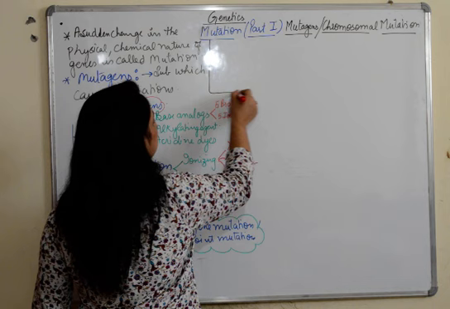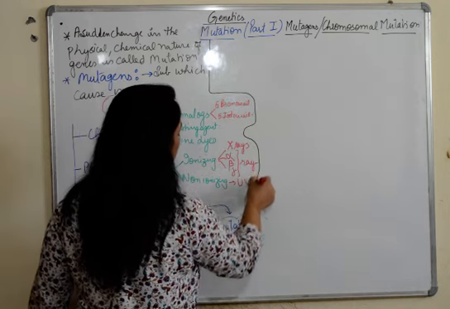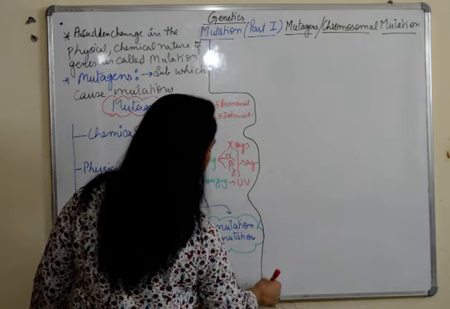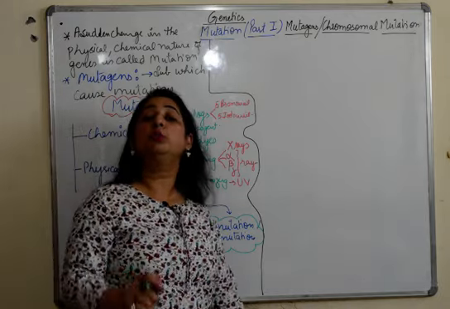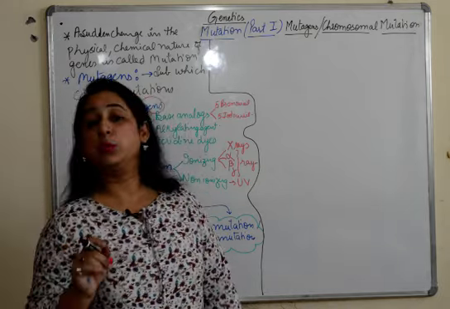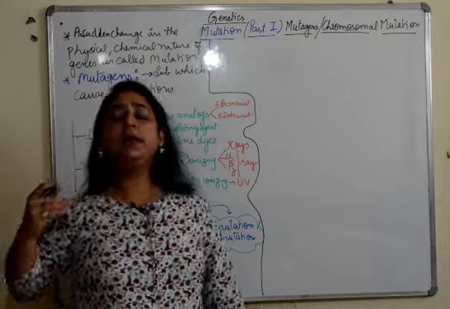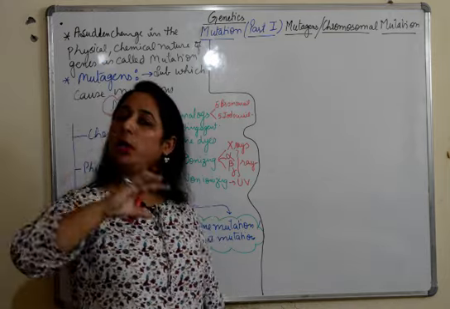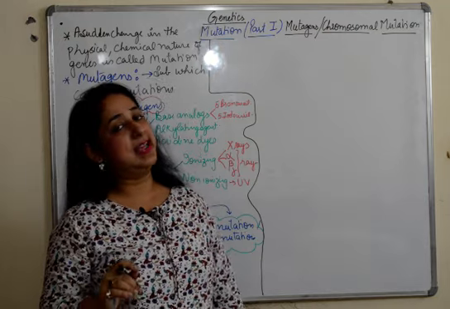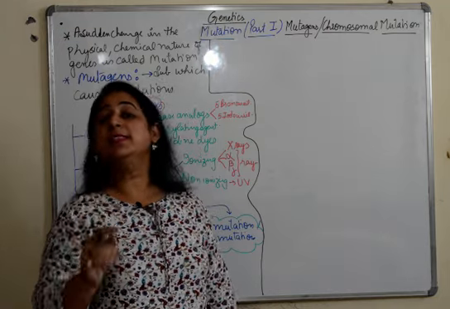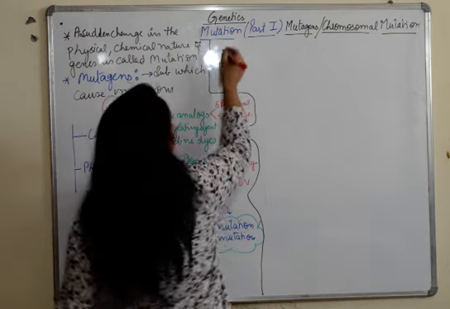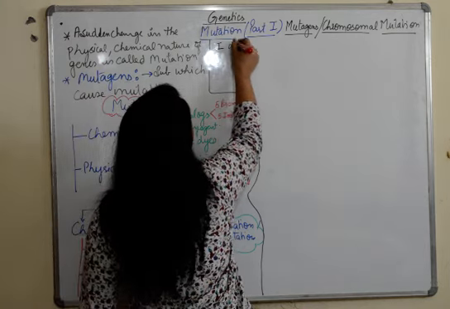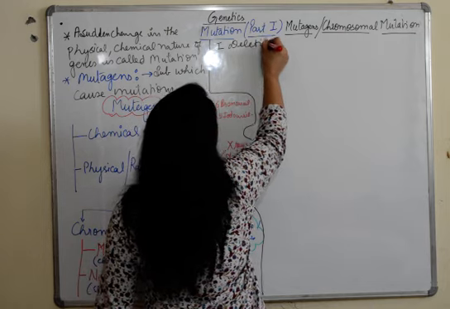We will be needing this space, and I'll just demarcate it. Now herein we are going to talk about the different chromosomal mutations which take place. There are multiple types of chromosomal mutations. We'll draw the diagram and simultaneously I'll be explaining to you. The first type of chromosomal mutation is deletion.